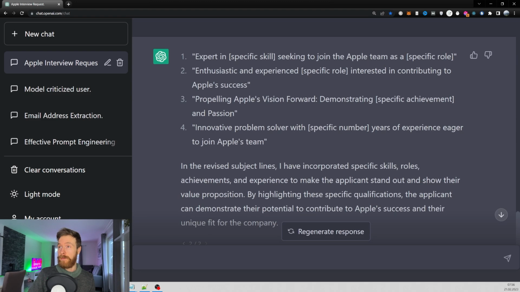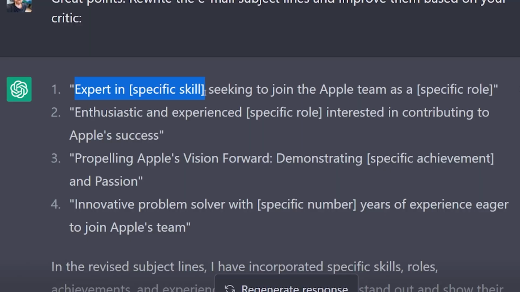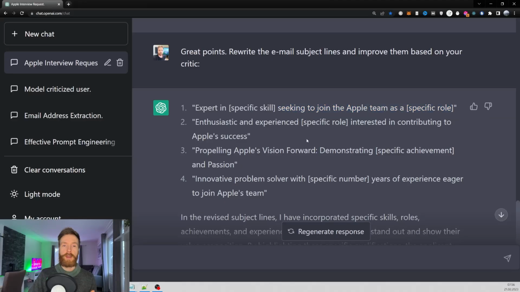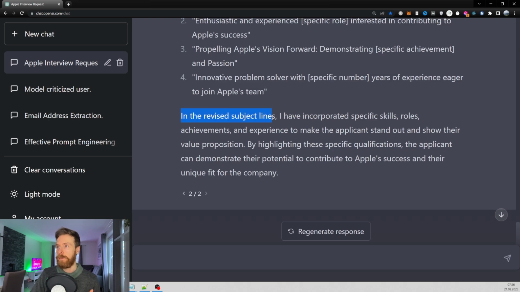Okay, so here we got something different. You can see we have "expert in [specific skill], seeking to join the Apple team as a [specific role]." So here we have to fill in what kind of role you are applying for, I guess. In the revised subject lines, I have incorporated specific skills, roles, achievements, and experience to make the applicants stand out and show their value proposition by highlighting these specific things.